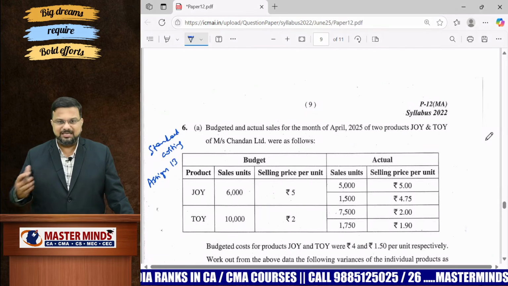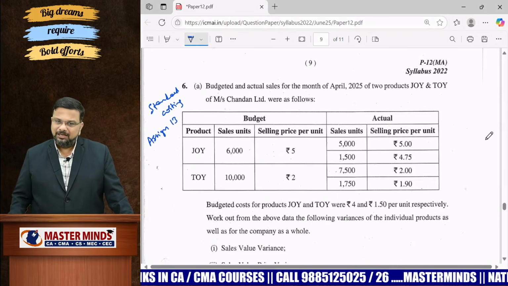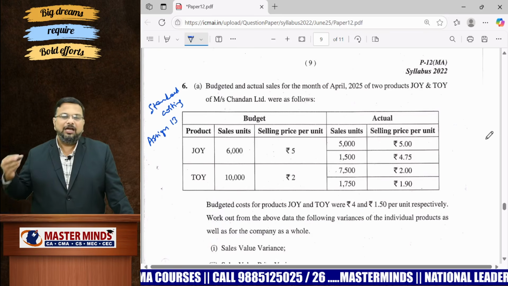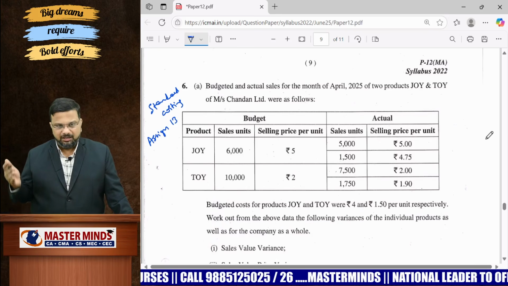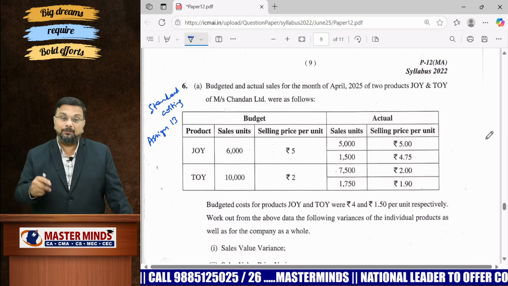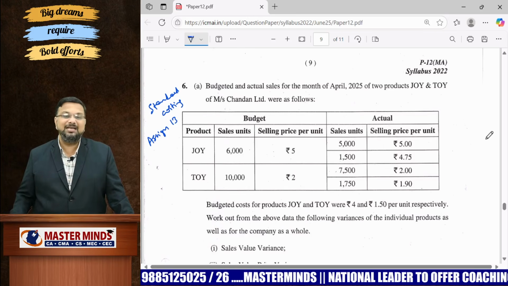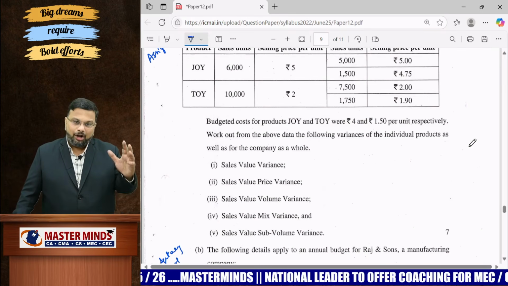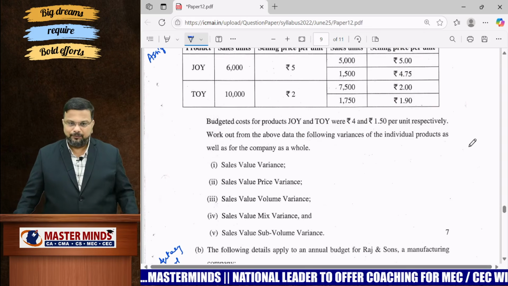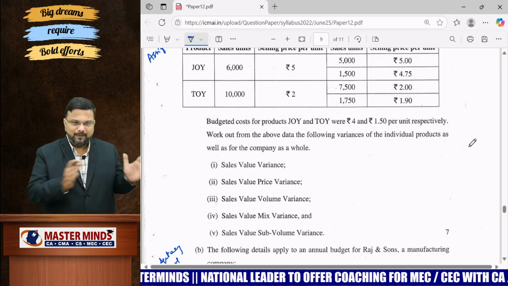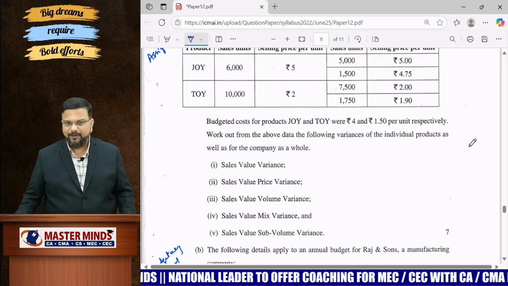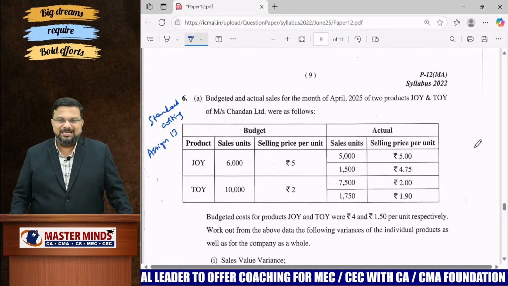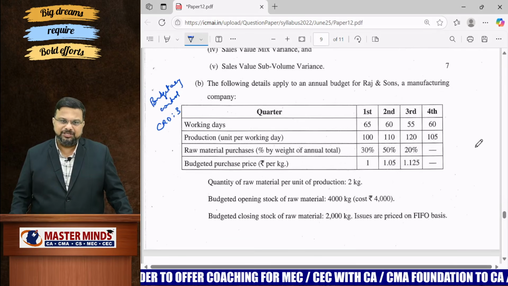Next, 6A, again from standard costing. The exact problem is there as assignment 13. Even if you have not gone through assignment 13, you might have done a CRD problem related to this one. Still, you can easily answer this one for 7 marks. They have asked about sales value variance, all the variances related to sales value. When it comes to sales variance, we have sales value and sales margin, right? This is related to sales value. 7 marks, standard costing.